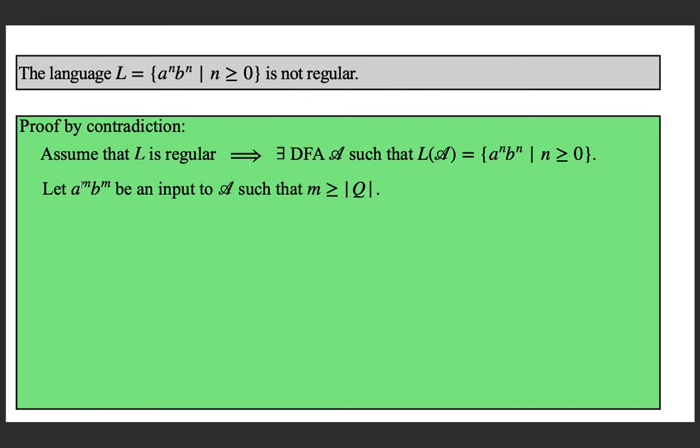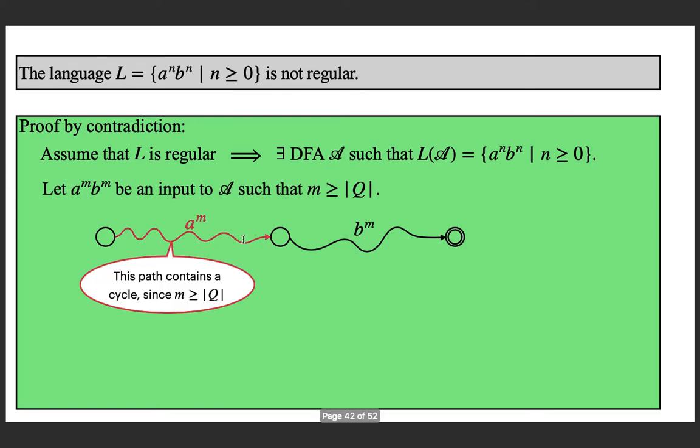And definitely this must be accepted because this is in the language: m number of a's followed by m number of b's. So it must be accepted, and now suppose this is the accepting path for a to the power m, b to the power m. Now if you look at this path, there are m a's in the path, so m edges are going to be there in this path.